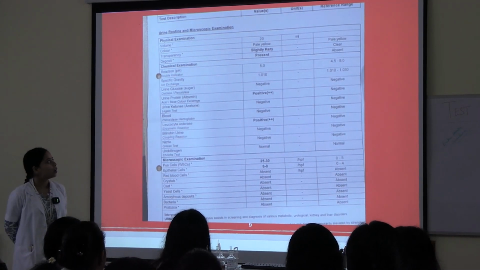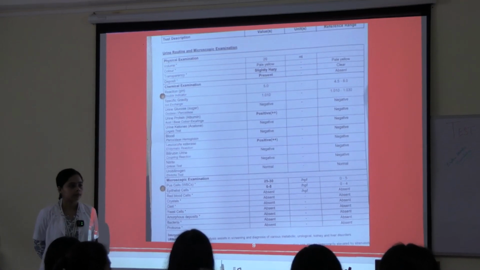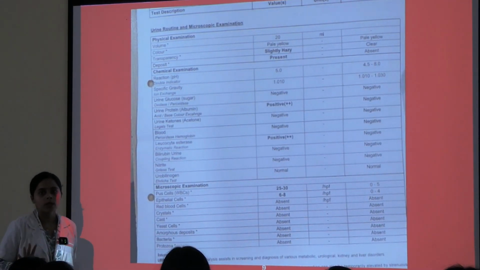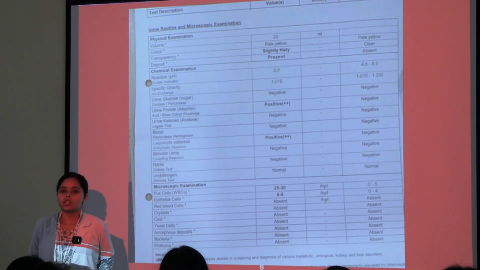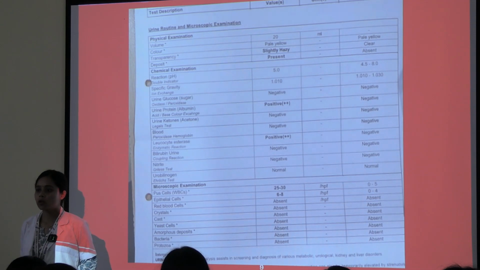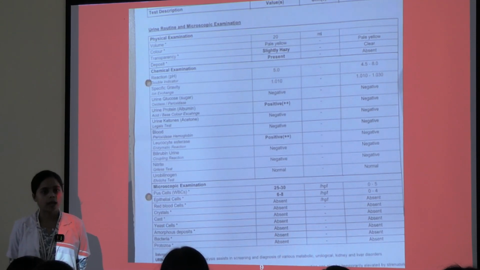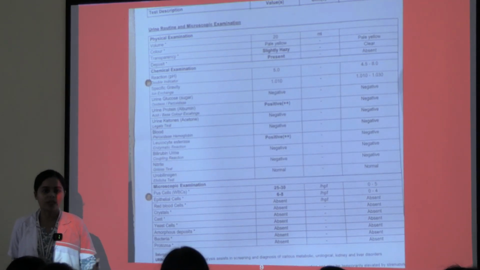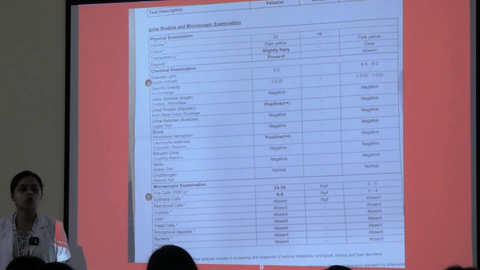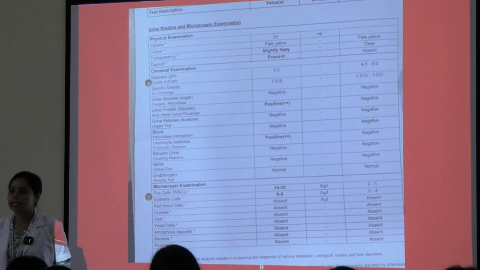The history is, this lady is, don't talk. The patient is a lady, 60 years old. Listen to the history properly. Lady, 60 years old, and she is a known case of diabetes, hypertension, and chronic kidney disease. She is under medical management. She does not need dialysis. She is under medicines only. She came in the emergency with complaints of shortness of breath, SOB, and decreased urine output since the last 2 to 3 days. So these are the complaints of the patient.